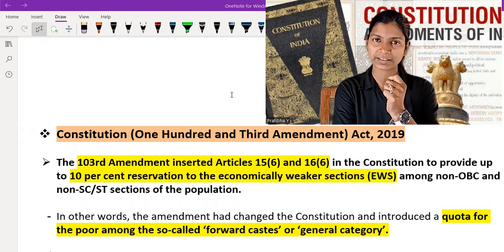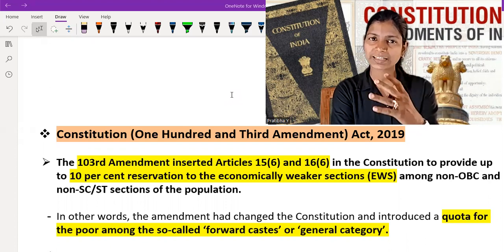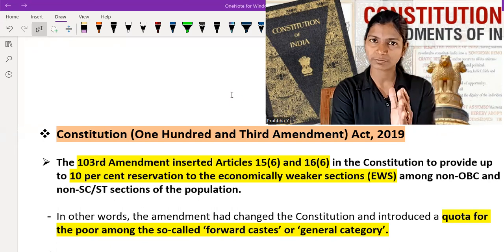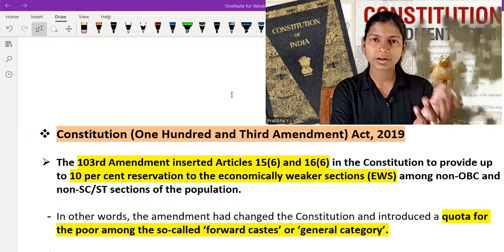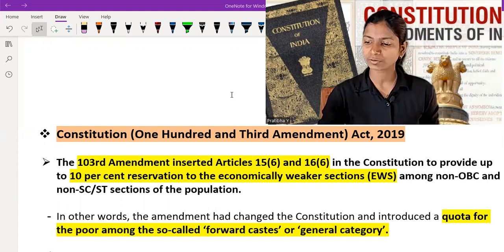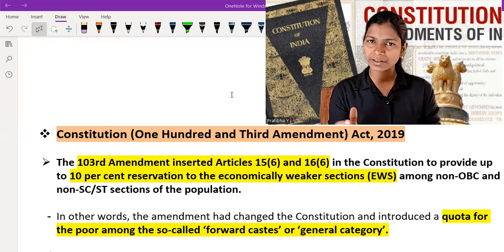We know that in India the government gives reservation to Other Backward Classes (OBC), Scheduled Castes (SC), and Scheduled Tribes (ST). On the state level, this reservation is also given on the basis of women reservation, and to physically differently abled people. This reservation is also given to the differently abled community. So on a state level it is given to different types of people, and on a central level also it is given to different types of people.